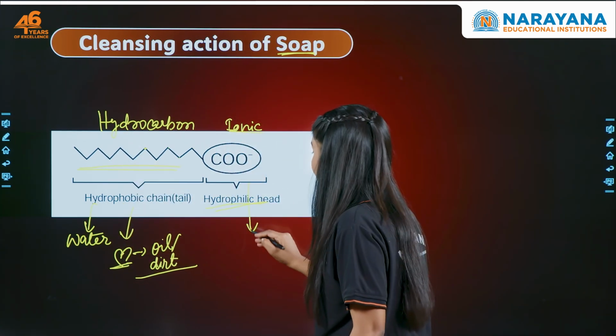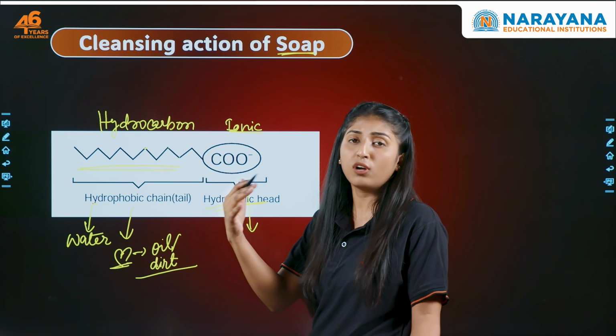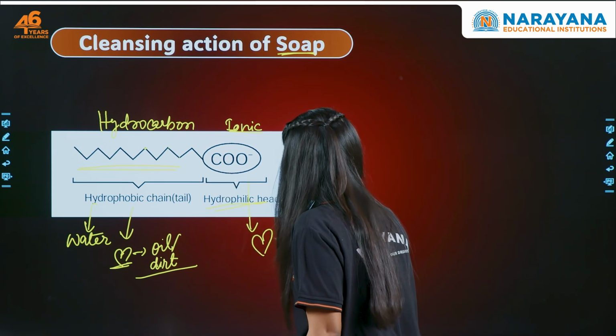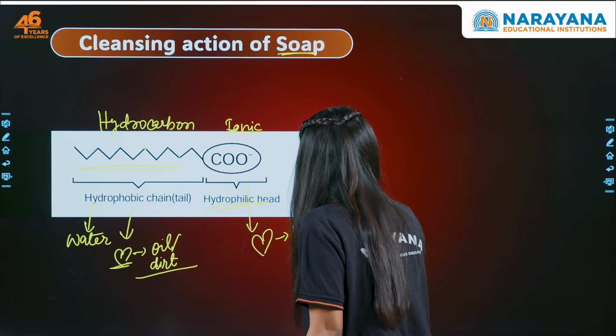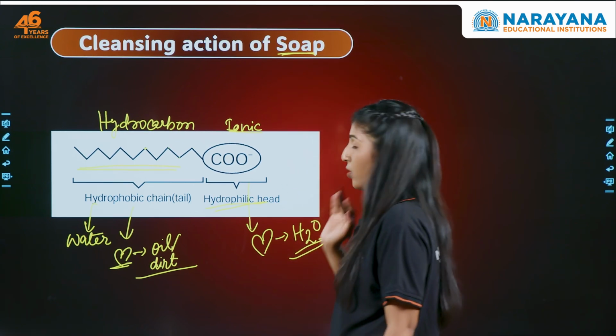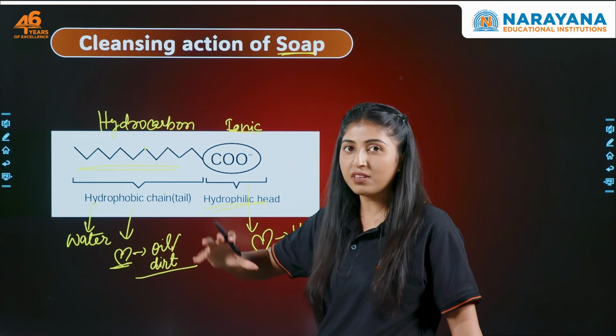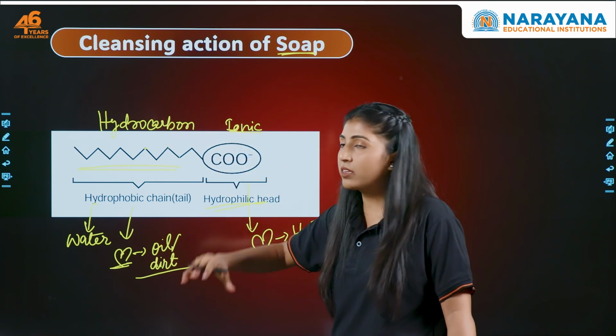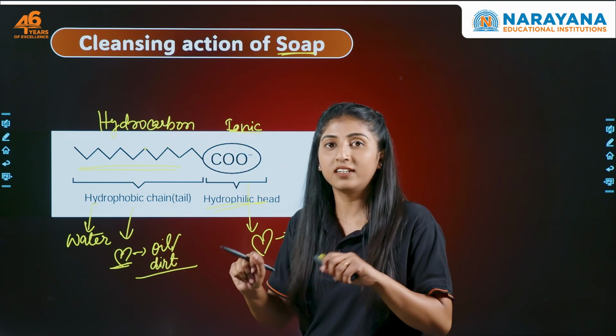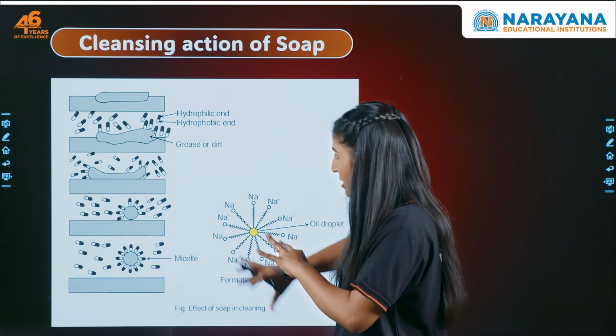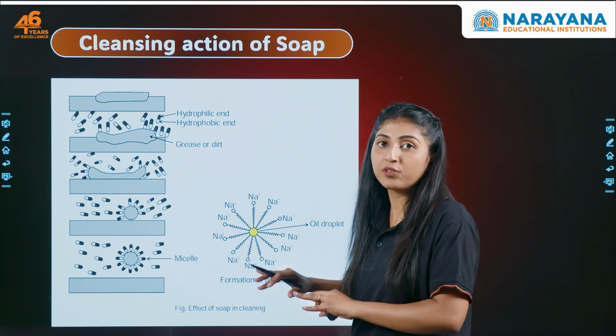While let's talk about the hydrophilic head. It has a lot of affection or love for what? Hydro. What is hydro? Hydro is H2O, that is water. It loves water, right? While it hates the oil and the dirt. So let's see what happens when we use the soap or rub the soap against a dirty cloth. This is the microscopic view of what happens.